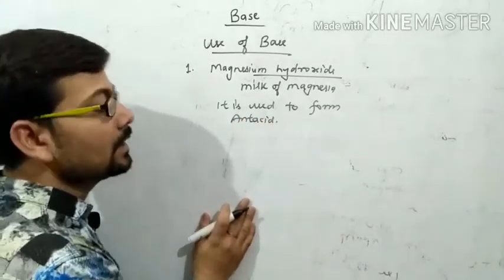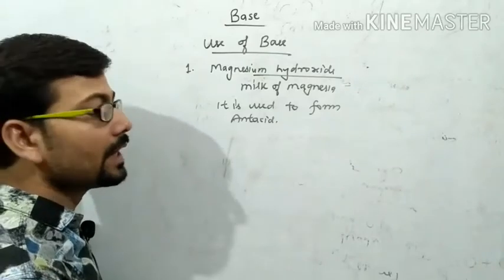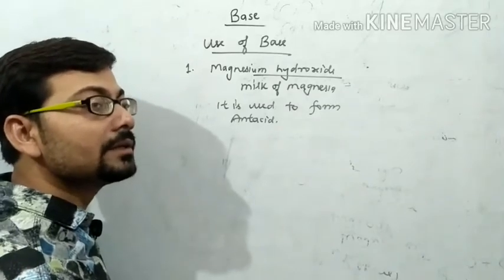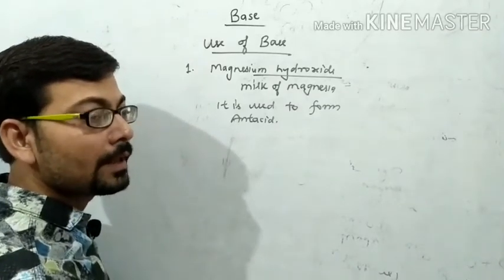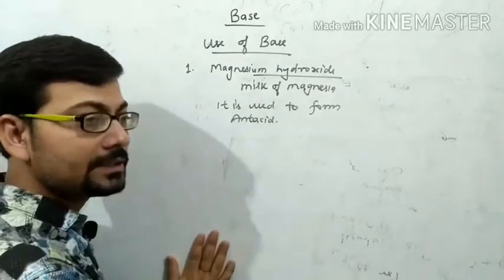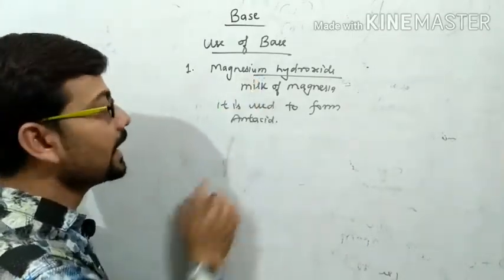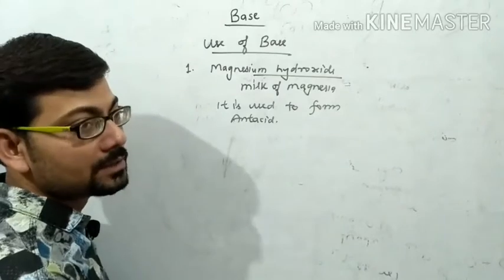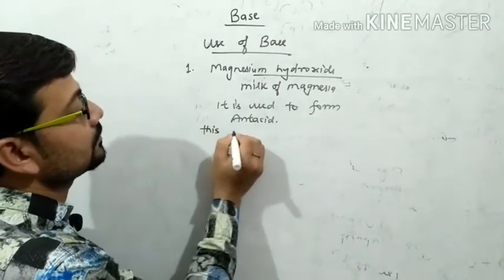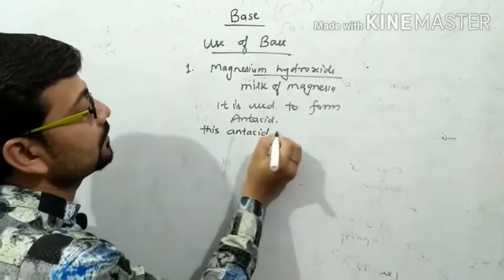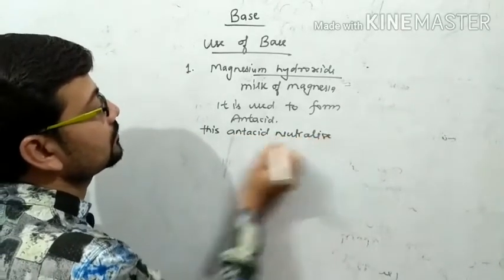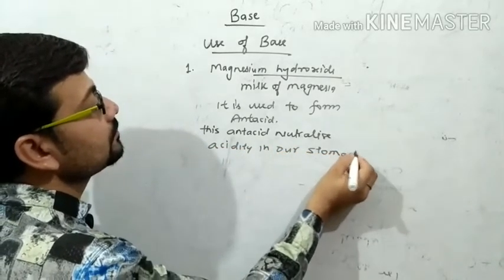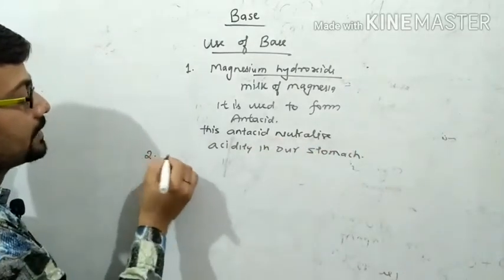And what is an antacid? Actually, in some cases we feel acidity in our stomach. That acidity can be removed by taking a base from outside, and that type of base is called an antacid. We use magnesium hydroxide as an antacid, which neutralizes acidity in our stomach.